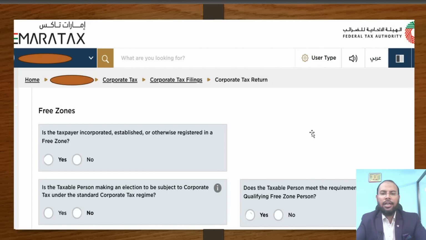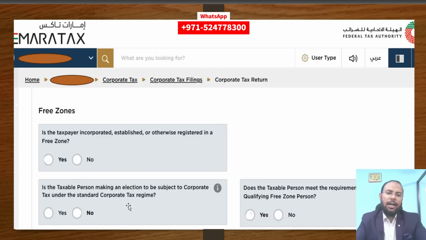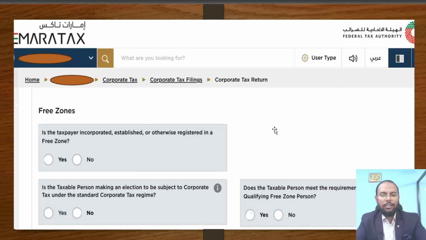Further, in the practical scenario, when you are going to file your corporate tax return, at that time you need to inform that you are registered in a free zone. Firstly, you need to click yes here. And the second question is regarding the standard corporate tax regime. Firstly, we need to understand what the standard corporate tax regime is. The standard corporate tax regime is nothing but the simple corporate tax law as applicable to a mainland entity.